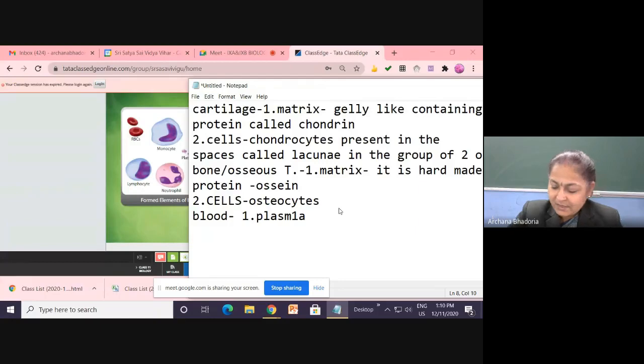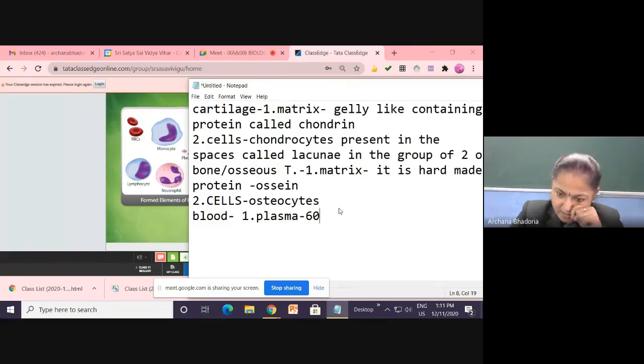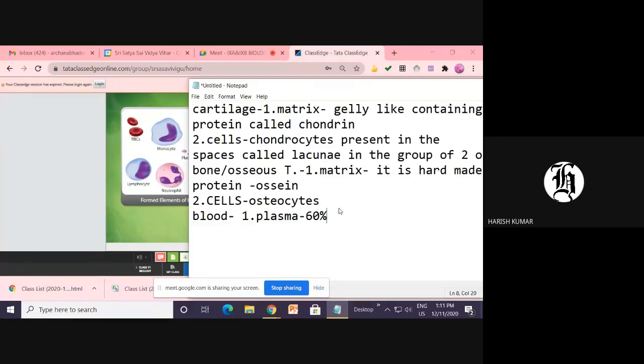So I hope B section students are writing: plasma 60%, consists of water 90% and organic and inorganic substances 10%.